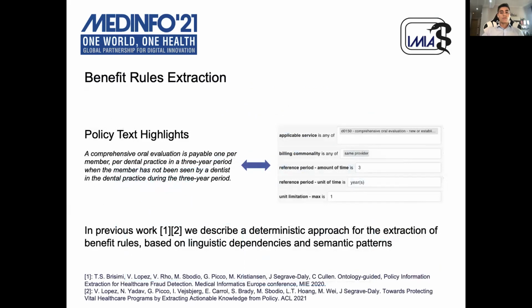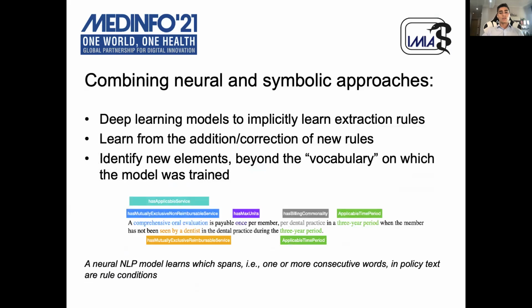The deterministic approach for rule extraction based on linguistic dependency and semantic patterns achieves good results. However, this approach is unable to learn from human correction, and it is also limited by the coverage of the ontology. Therefore, in this work, we propose a combination of neural and symbolic approaches. One of the first advantages of the fusion of neural and symbolic approaches is to implicitly learn extraction rules, avoiding having to define them manually. Furthermore, the system can learn from the addition and correction of rules and identify new elements beyond the vocabulary on which the model was trained.